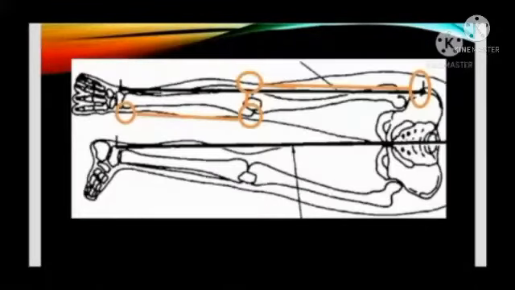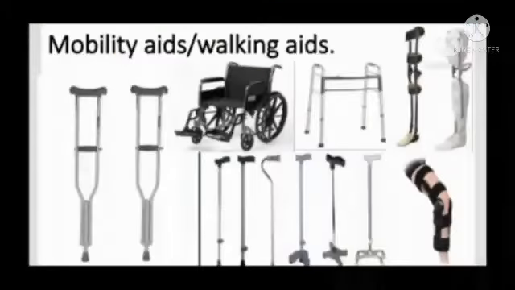In this picture, you can see the measurement is taken from the anterior superior iliac spine to the lateral knee joint, from the lateral knee joint to the medial knee joint, and from the medial knee joint to the medial malleolus.